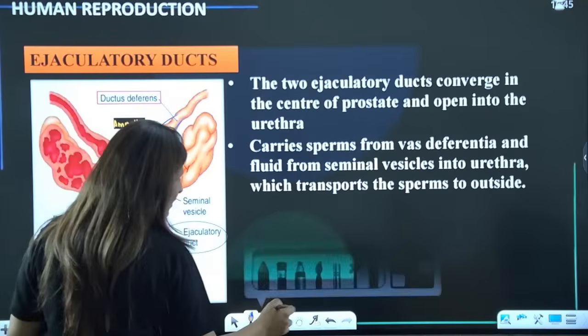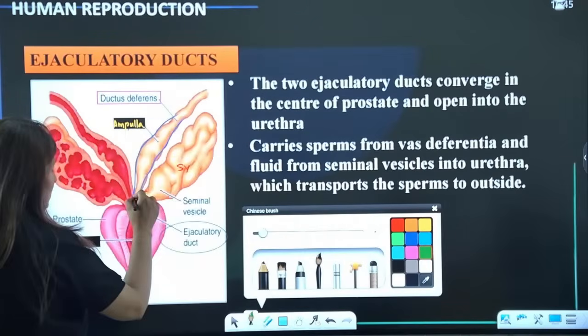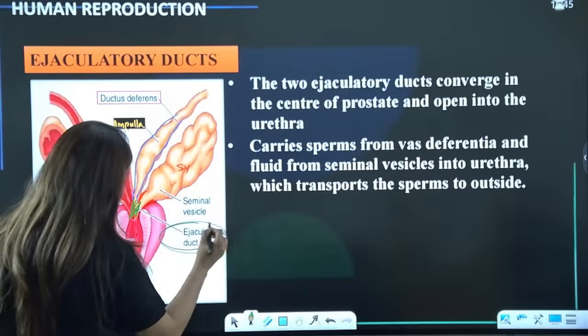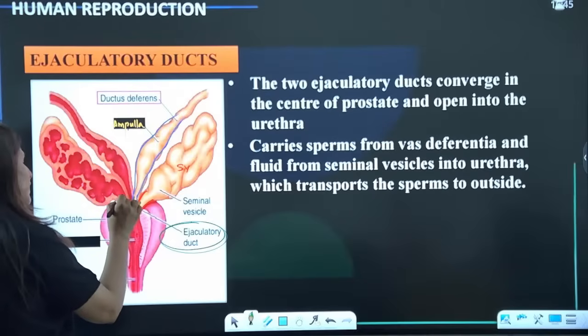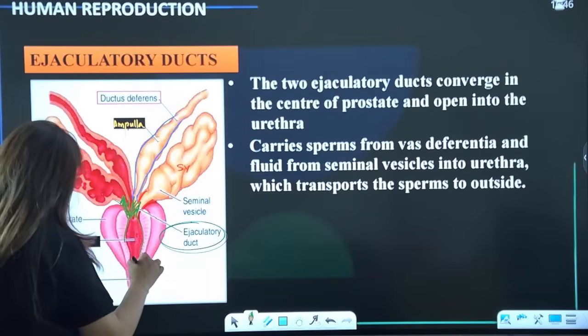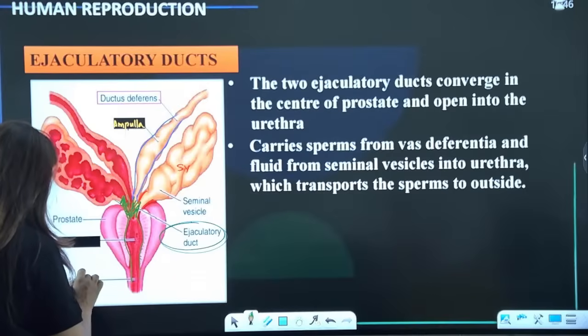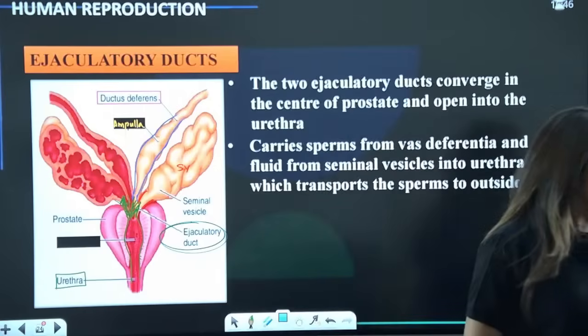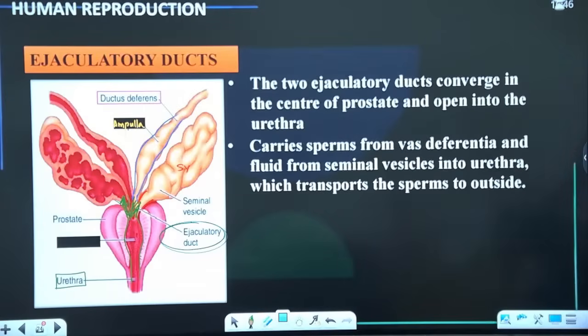So vas deferens and this together form this small duct, which is known as ejaculatory duct. We have two ejaculatory ducts, one from each side, and they will open here in this region called urethra. Please tell me these points are clear.